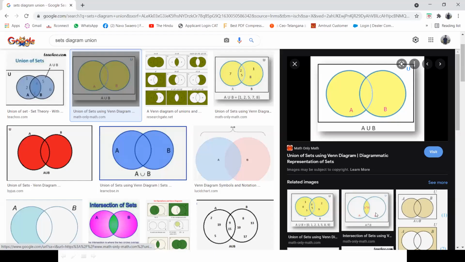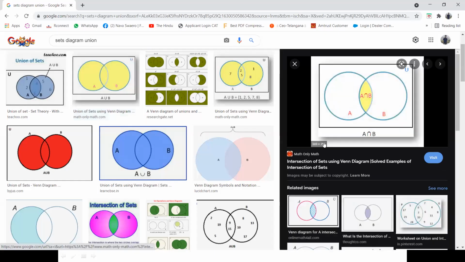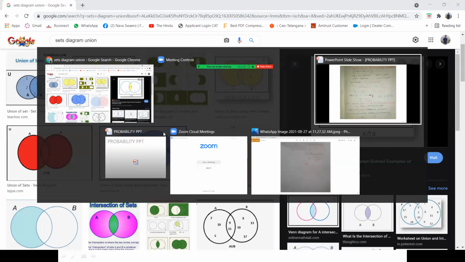Here you can see the intersection sets. I think everyone is aware of this. We have seen it in our childhood. A intersection B means only this part will be taken into consideration. So here you can see for the union.